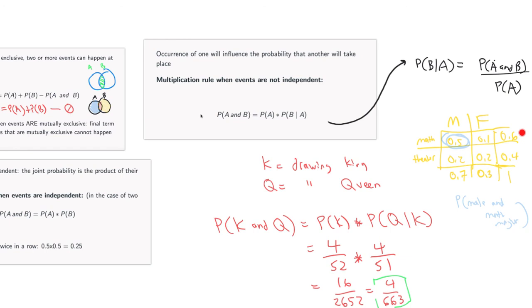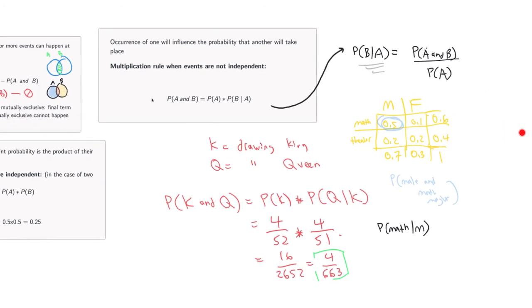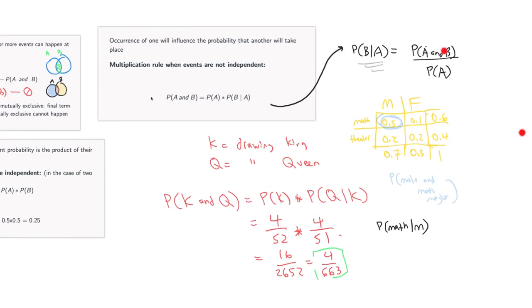So if you wanted to know, based on this formula here, let's say we wanted to know the probability of being a math major, given that you're male, well, we could totally rely on this setup here, where it would be the probability of being a male and math major, right, which we just talked about.